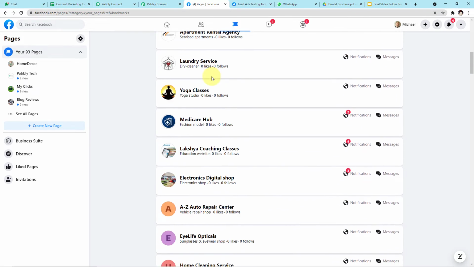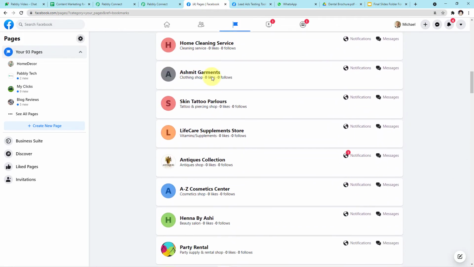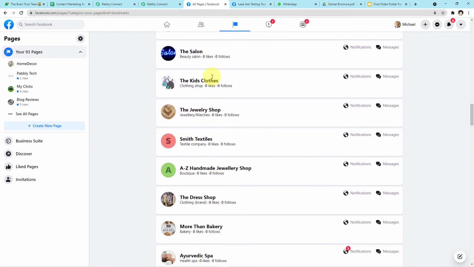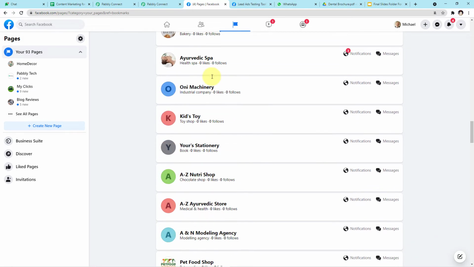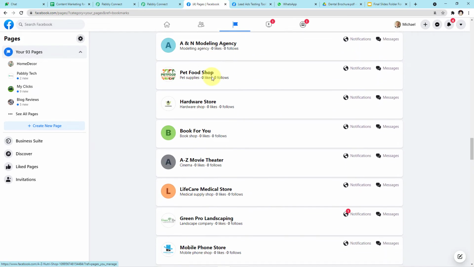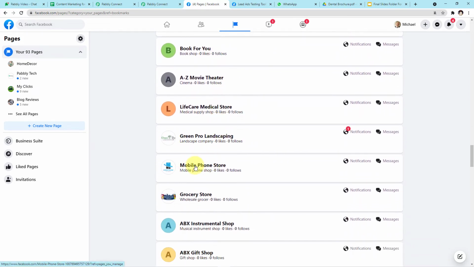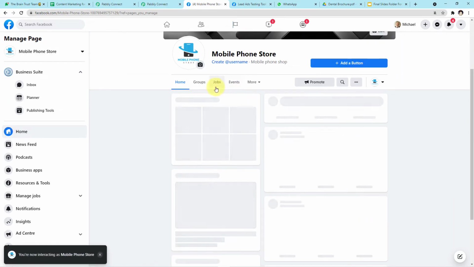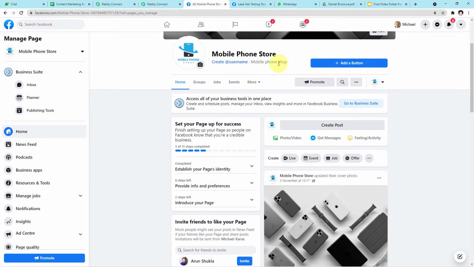Now let me search for the particular page which I have created for this workflow. If I scroll down, I can find the page. Let me search for it. Okay, so this is the page, mobile phone store. Let me open it for you. So guys, I want to map this page into my Pabbly Connect account. So how will I map the page?